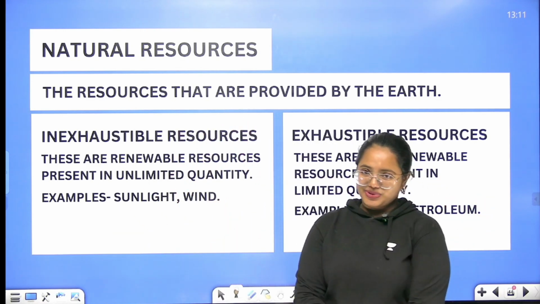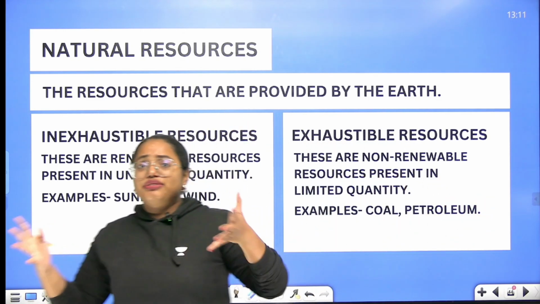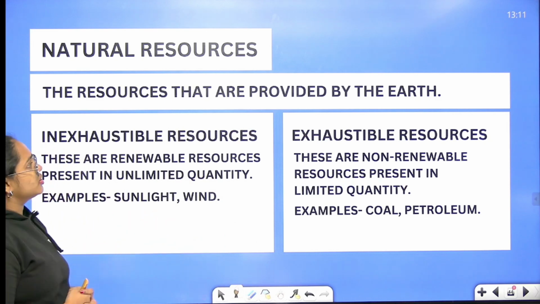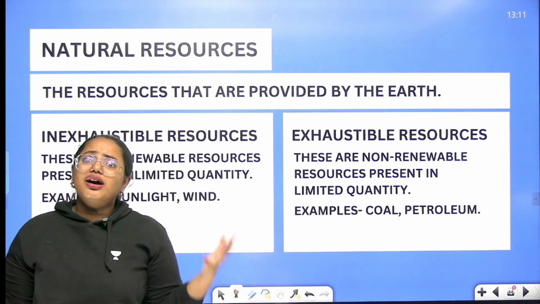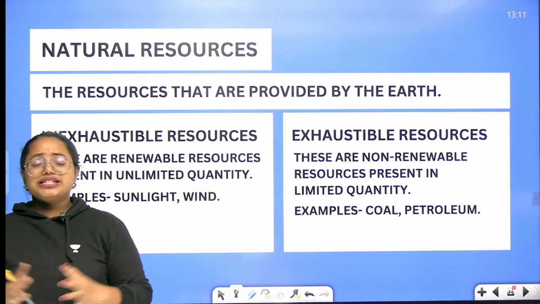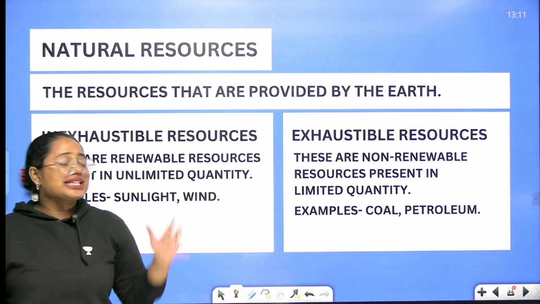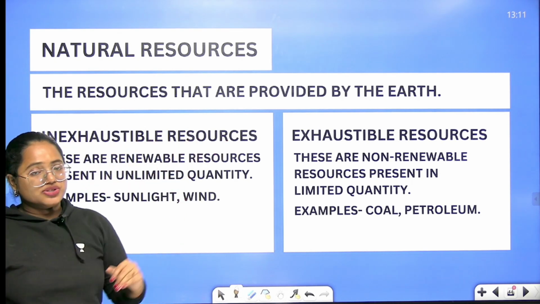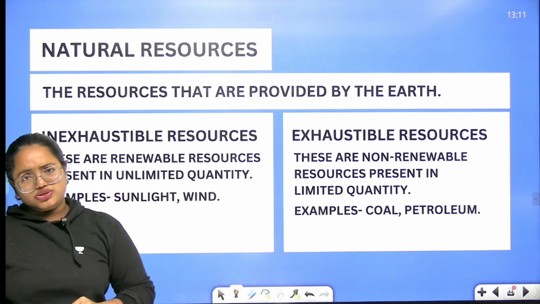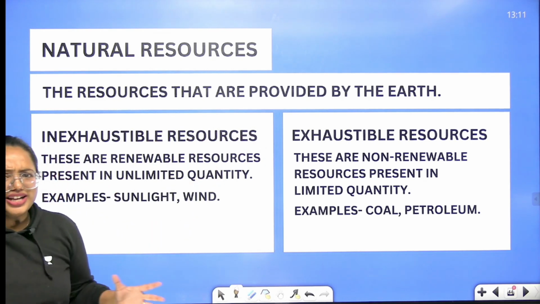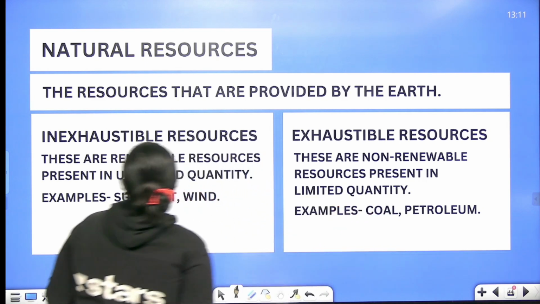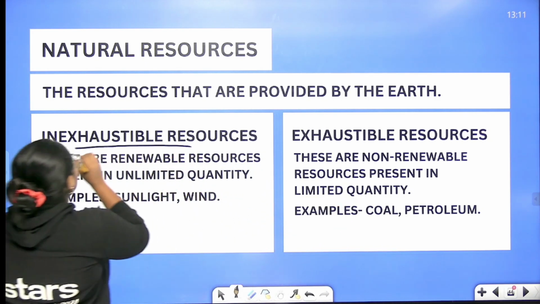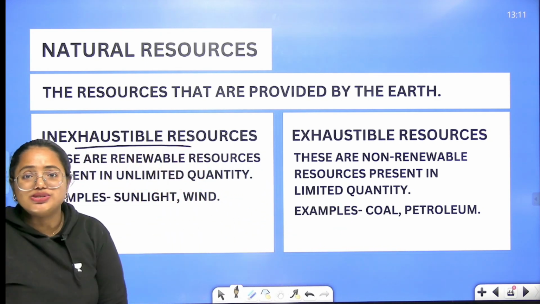What are these resources? These are naturally found resources. That means these resources are provided by our earth itself. And these are basically categorized into two: inexhaustible resources and exhaustible resources. What are these? Let me tell you one by one. So for that, I need to change the color. So the first one is going to be inexhaustible resources.